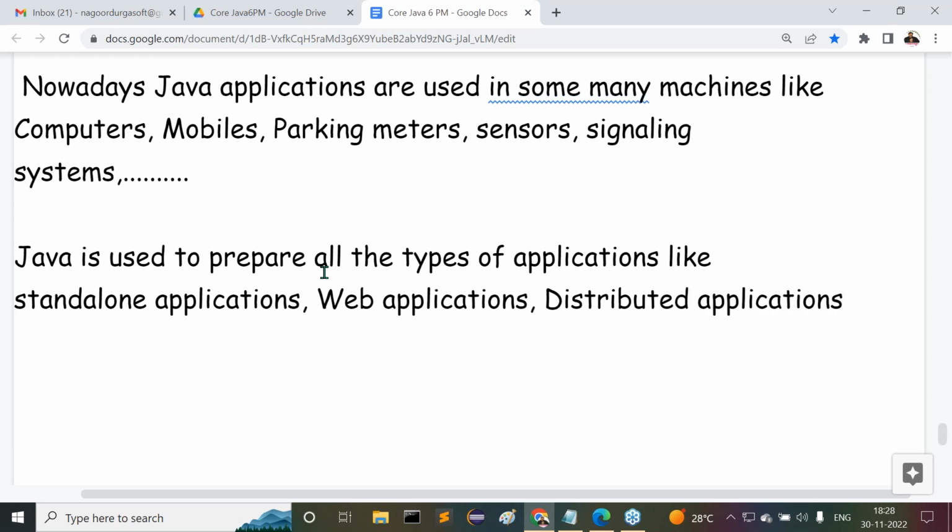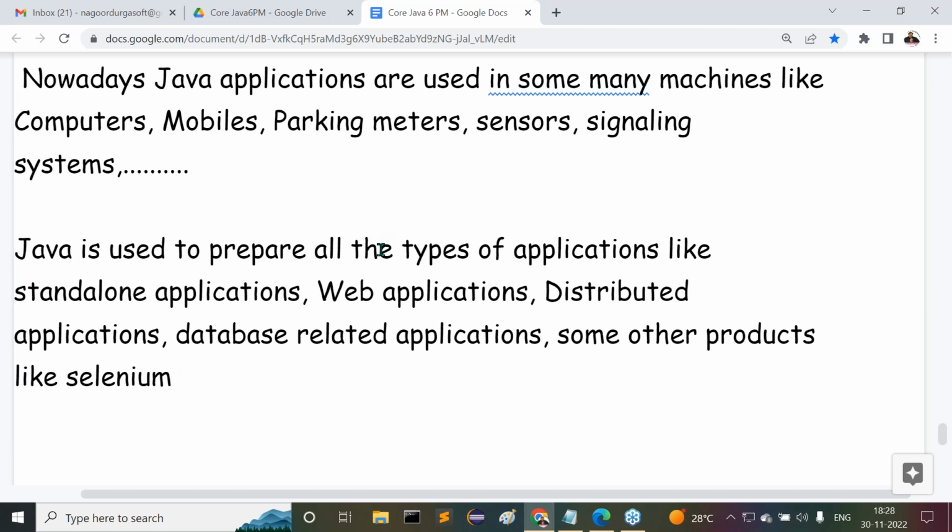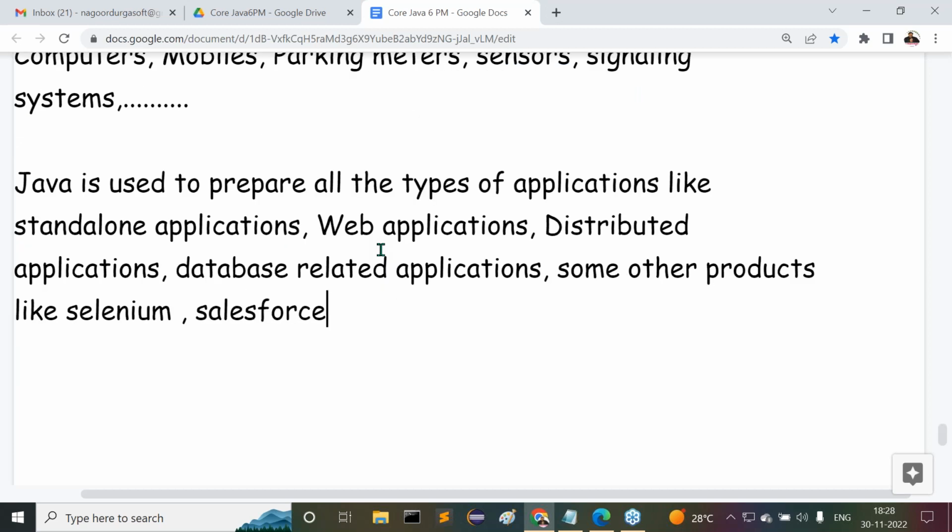Standalone applications, web applications, distributed applications, database related applications, and some other products like Selenium testing, the Selenium tool is available, Salesforce, SAP related tools, and so on. So many technologies. For so many technologies, Java is providing internal support for their products.